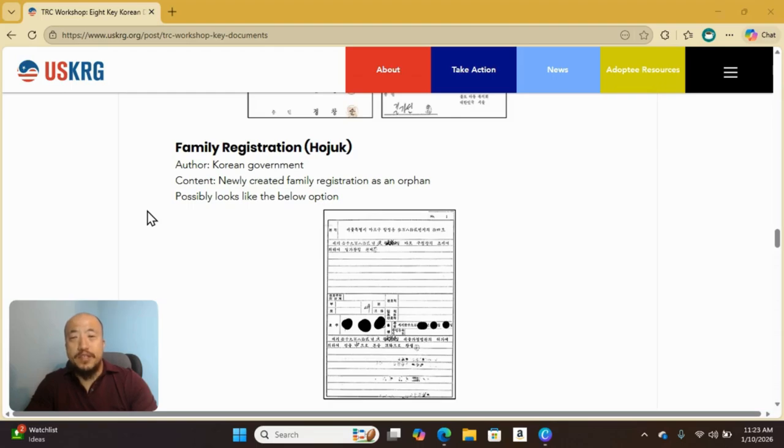Your family registration, or your hojok. This is the official family record that shows the child was legally recorded or removed from a family. Oftentimes, I know in my own case, my family hojok was literally just my name because there was no other family. So do not be surprised if your information on here is fairly limited.